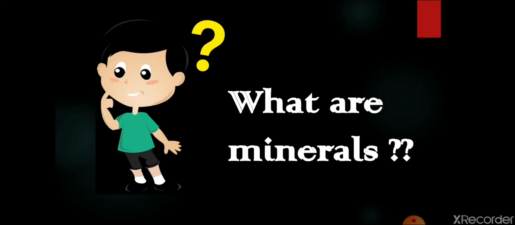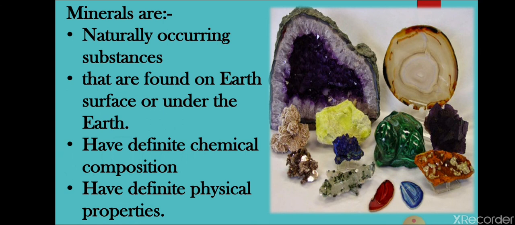We have learned about minerals previously also, but let's see. Minerals are naturally occurring substances. These substances occur naturally in the earth. There is no interference of humans in the forming of natural minerals. These minerals are found on the earth's surface or under the surface also. Some minerals are available on the surface of the earth only, and some are available deep under the surface of the earth. These minerals have a definite chemical composition.